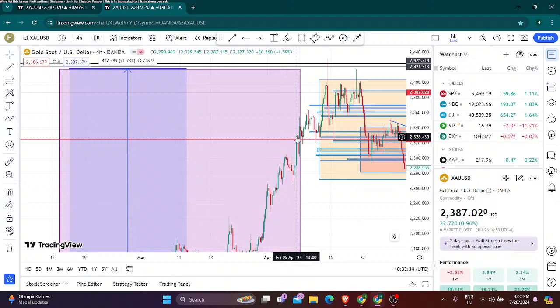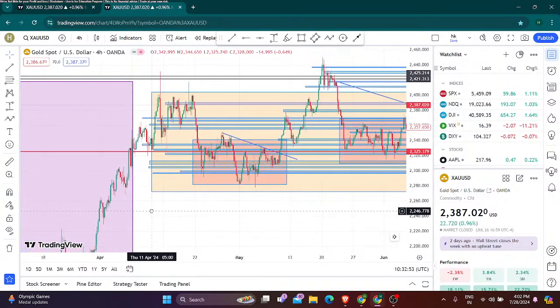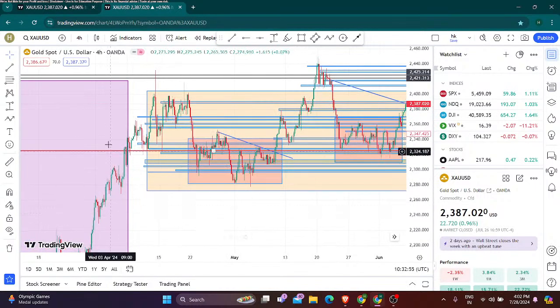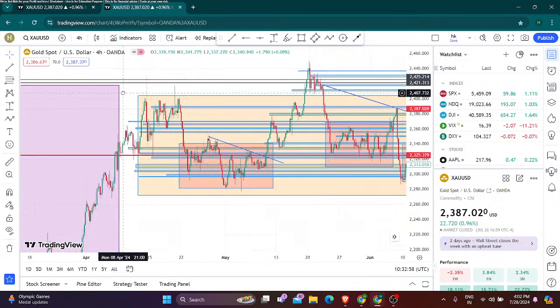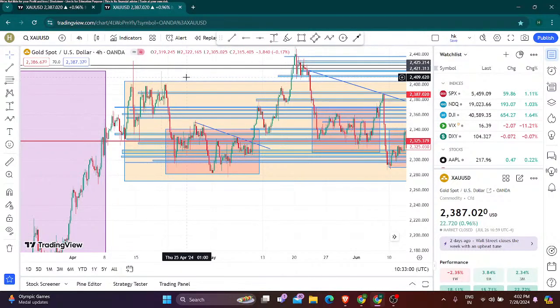That means 1 month and 25 days, and the price was at the 2238 level. Afterwards, that up move ended, and then the market started to consolidate.